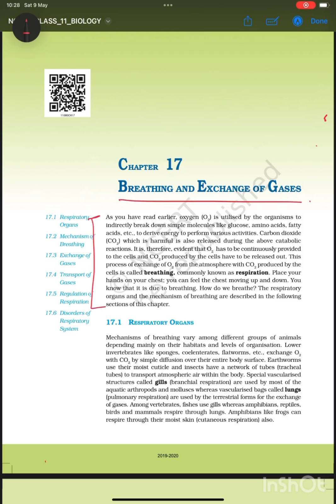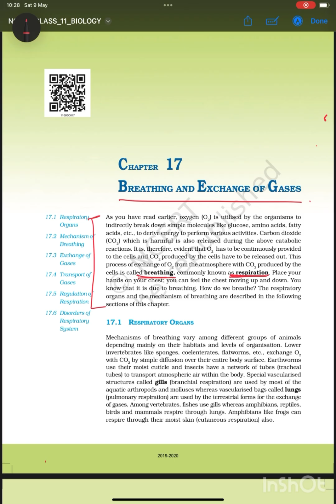In the first paragraph, we can see there's a difference between breathing and respiration. What is breathing? Breathing is the mechanism of intake of oxygen and release of carbon dioxide, because obviously we know carbon dioxide is harmful for our body, so it has to be released, whereas oxygen provides us energy basically. And you'll learn it in your ongoing classes. Breathing and respiration is the whole set of processes that occur in our body to generate ATP with the help of oxygen.